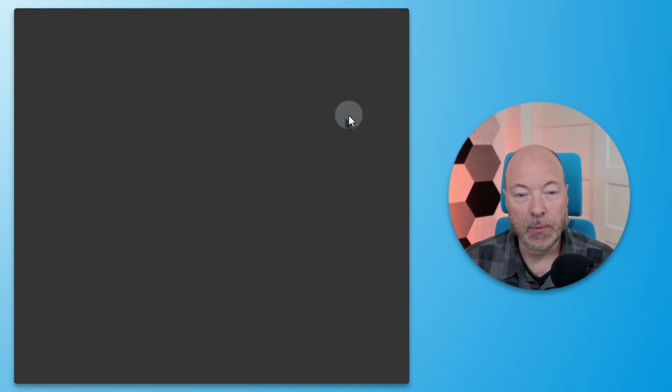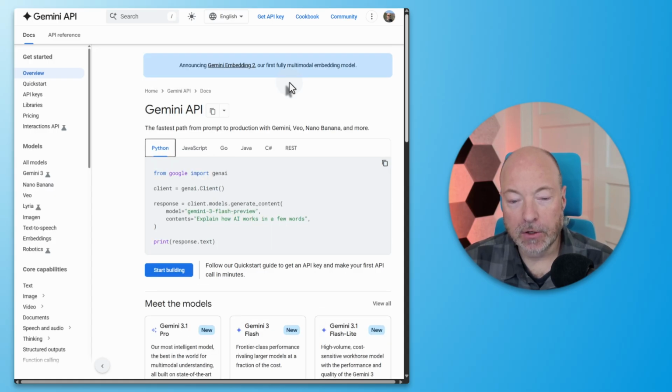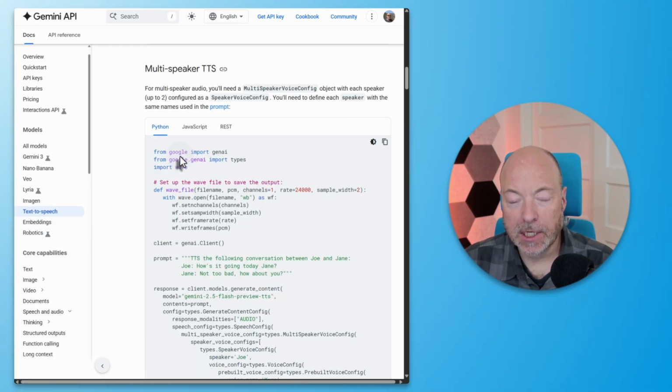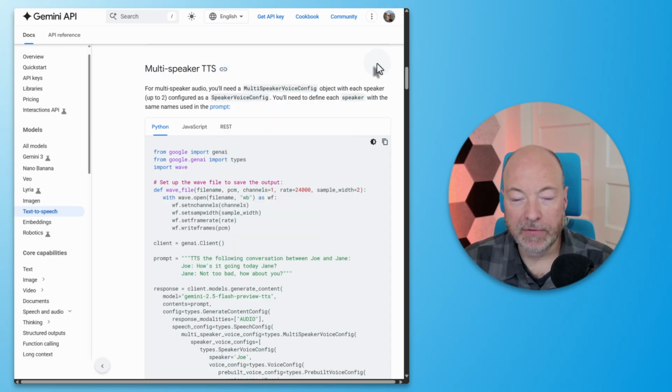Alternatively, I can click on the API docs. So let's see where that gets us. Yeah, there we go. I think this should do the trick. But this is just a general API doc, so we'll have to search for, here's text-to-speech on the left. And then we have multi-speaker TTS. So there's some Python example code. So I'm just gonna copy this link. Okay. And then I'll give this to Claude and see if it can make sense of that. And then again, we'll have to give it the voices as well.